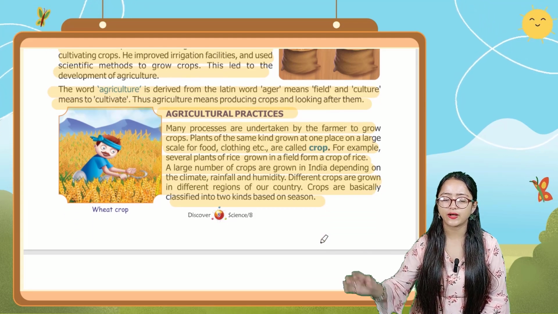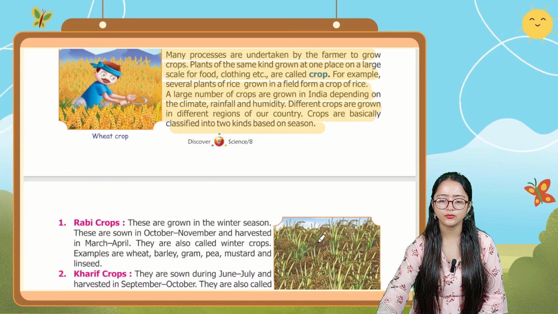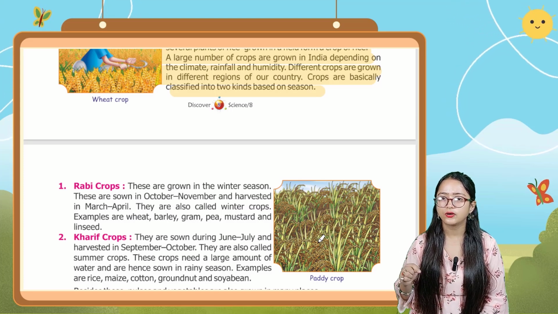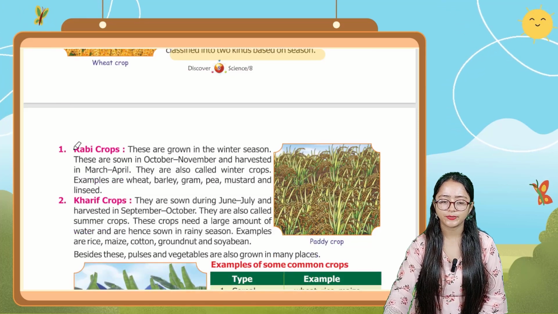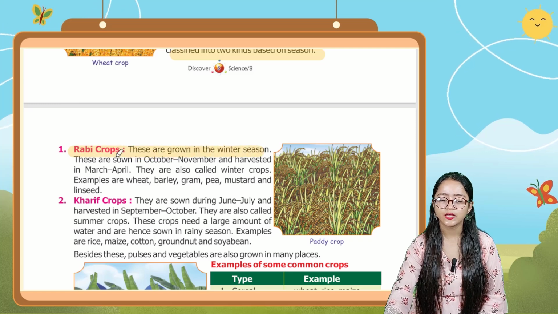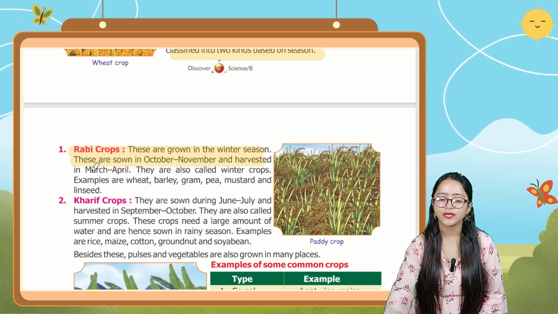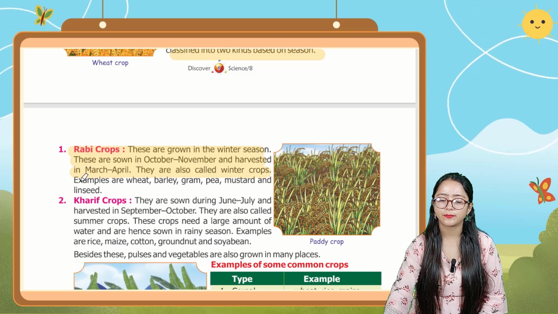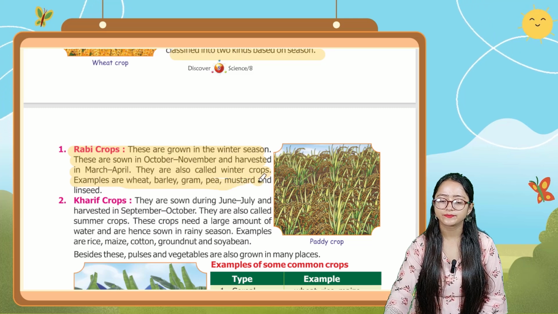Here you can see the farmer, how he is working in that wheat crop area. Now first we're going to talk about the first kind of crop, that is Rabi crops. Rabi crops are grown in the winter season. These are sown in October, November and harvested in March, April. They are also called winter crops. Examples are wheat, barley, gram, pea, mustard, and linseed.